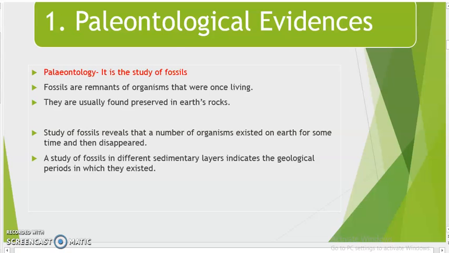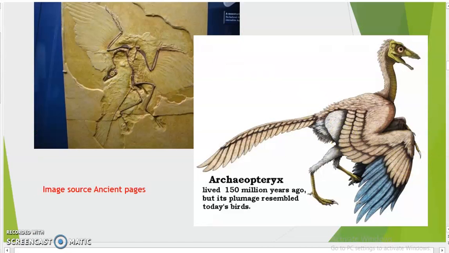Let us see an example of this. Here you can see a primitive organism, and the name of this organism is Archaeopteryx. Just see the age. It lived 150 million years ago, right? It means it's very, very old, very, very primitive. And it is a fossil of this bird.